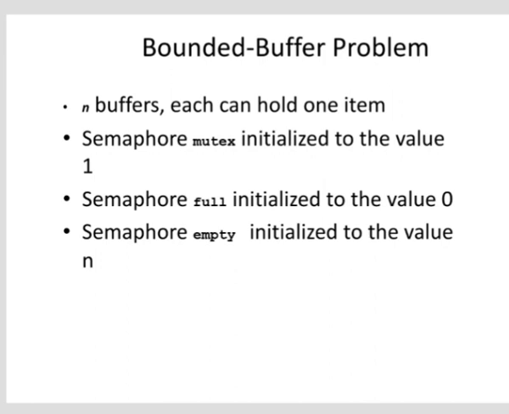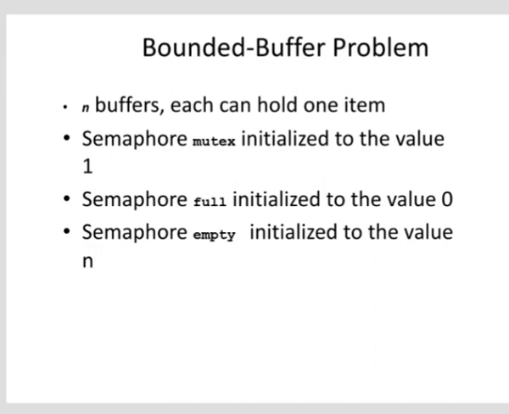Now the buffer should be accessed mutually exclusively. That is, only either the producer or the consumer should access the buffer at any given time. So this solution uses three semaphores: full, empty and mutex. Full is for counting the filled up slots in the buffer, empty for counting the empty slots in the buffer, and mutex to make sure that both producer and consumer do not access the buffer at the same time.